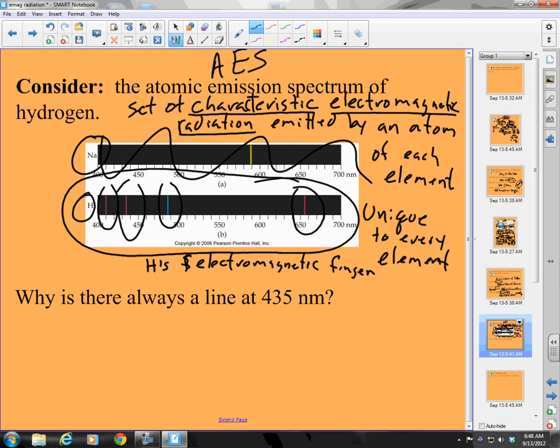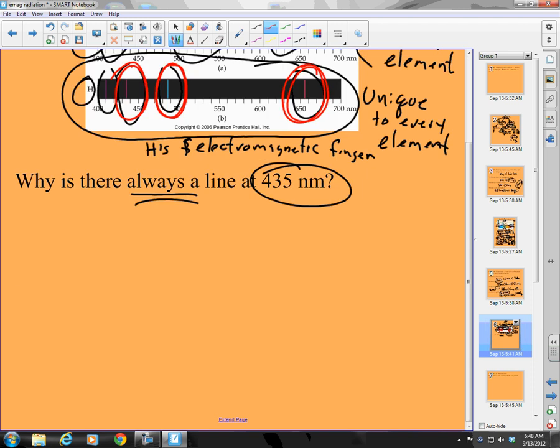Good. Now, here's the question. Why is there always a line at this 35 nanometer? Okay, where are we? Where's my 35 nanometer? Right here. And we really didn't have to just say this one. We could have said, hey, why is there always this line here, and why is there always this line here? Because it is characteristic. That means every hydrogen atom, when it's excited, will produce this line spectrum. So why is it always there? Okay, here's what we have to understand.